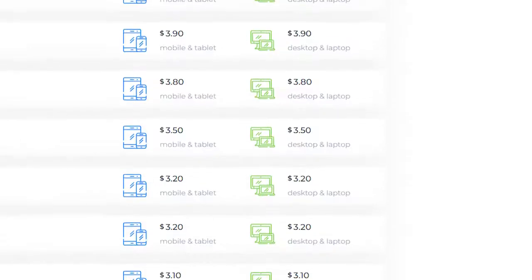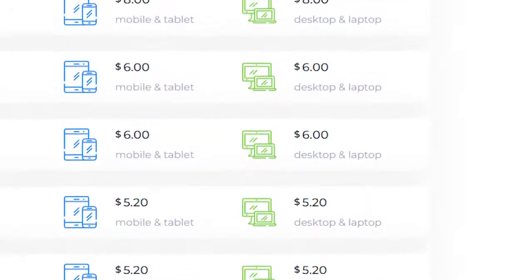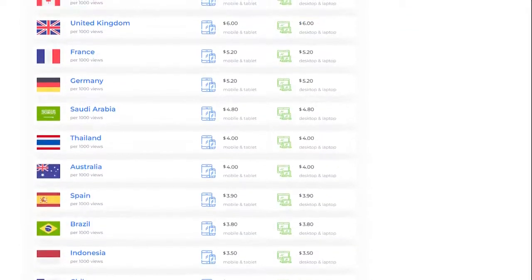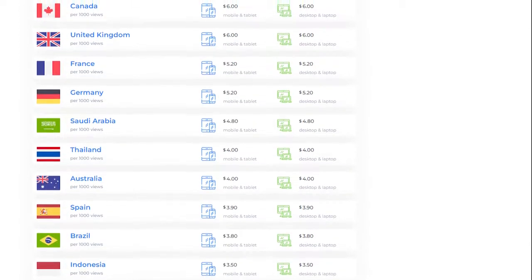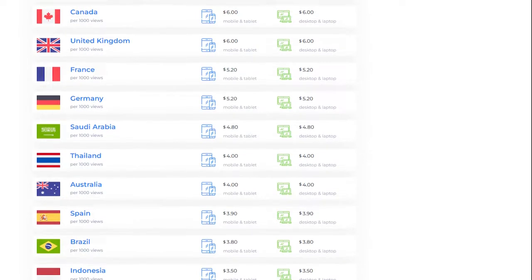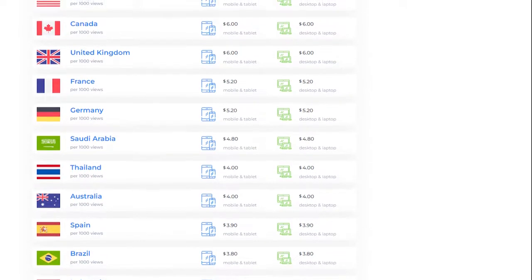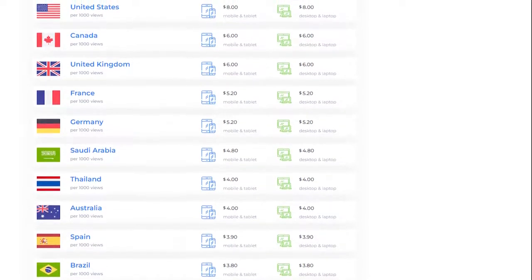The price for one view starts with $3 up to $8, depending on the country where the video is viewed. For example, if it is Australia, then $6, but if the USA, then $8. On average, one view is paid for $5. Now you have a clear picture of how the method works, so I want to go into the details and show you step by step what you have to do.